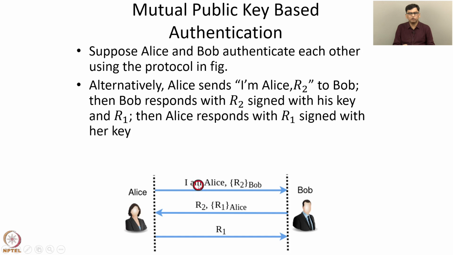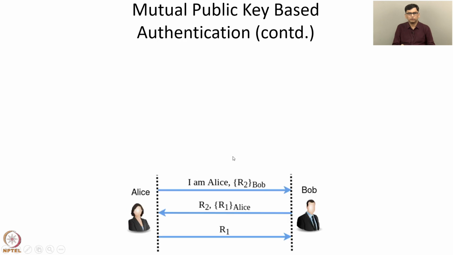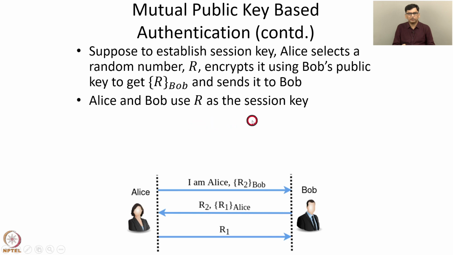These protocols can be used when Alice and Bob have a public key and a private key, and the public key of Alice is known to Bob and the public key of Bob is known to Alice. So either of these protocols can be used. Now the question is, after executing one of these protocols, what can Alice and Bob use as the session key? Suppose to establish the session key, Alice selects a random number R, encrypts it using Bob's public key, and sends it to Bob. Then Alice and Bob use R as the session key.